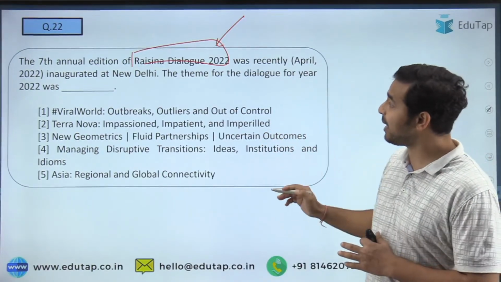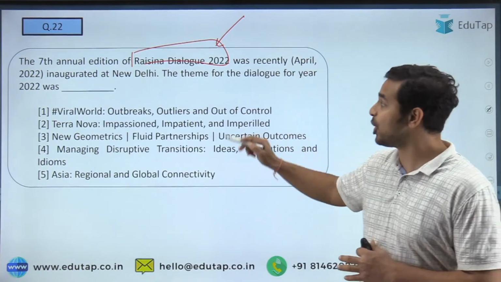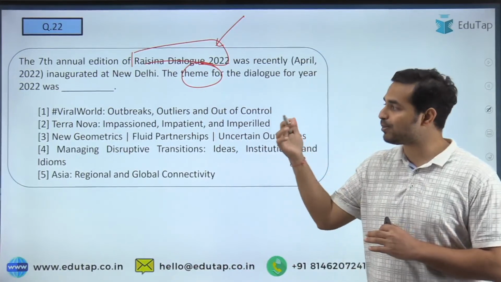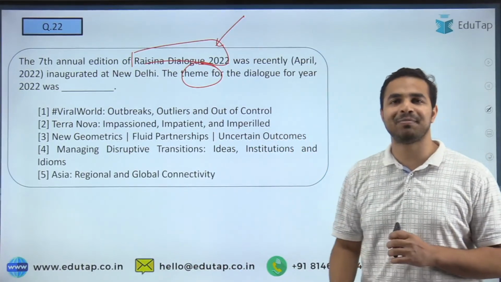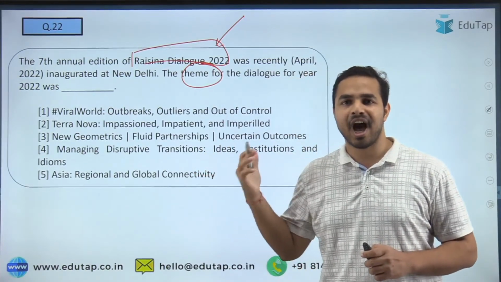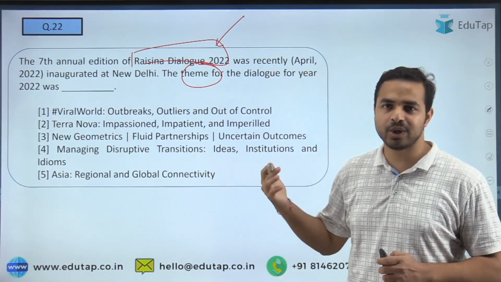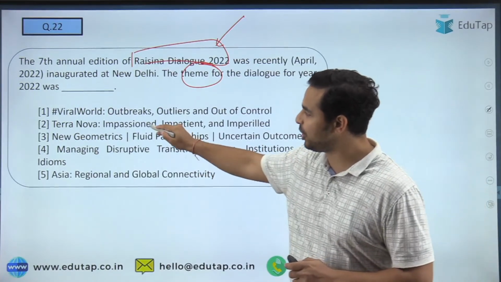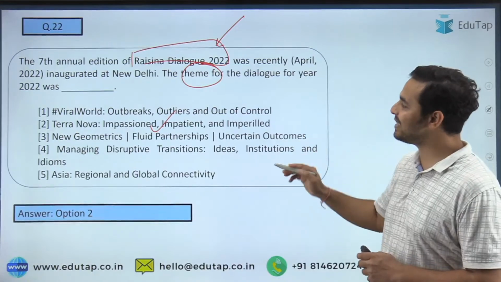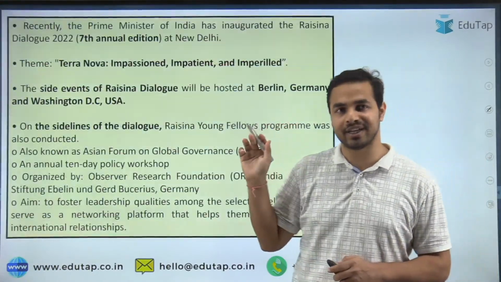Now talking about this question, here the question is just about the theme, what the theme was. Whether it is option number 1, 2, 3, 4 or 5, please tell me the right answer. So Anuradha is saying option number 2 is the right answer. Anubhai is saying 3, Neha is saying 2, Rishabh is saying option 2. So guys, option 2 is absolutely the right answer. That is Terra Nova: impassioned, impatient and imperiled. That is the right answer to this question.